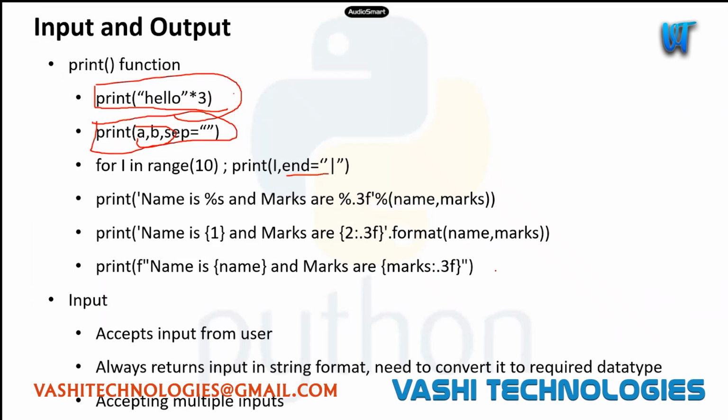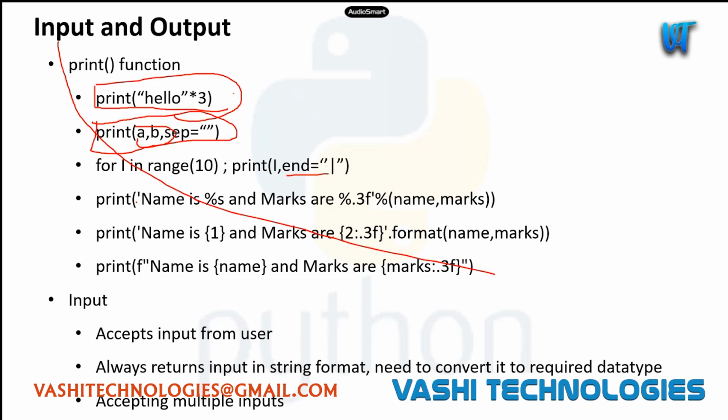I think pretty much I have covered all the required things from our input, sorry, output using the print function, and the same we have for input. I think you have seen that I am using input in a few cases for getting input from user. So this is the same thing. The input keyword here will accept input from user, and it will perform operations on that. So input will always return a string. Whichever we are giving inside input, that will be a string. We need to convert it.